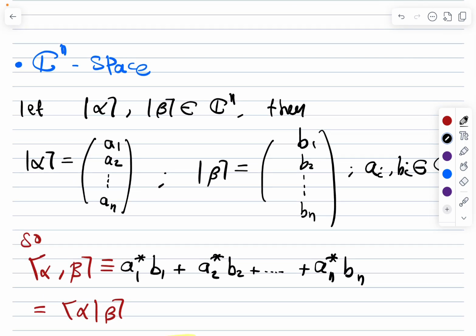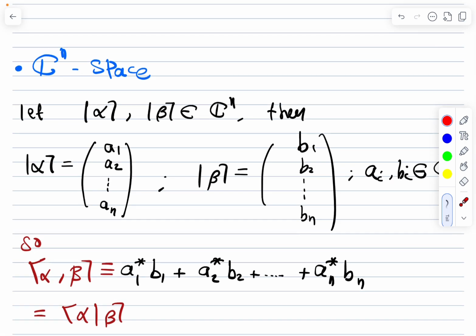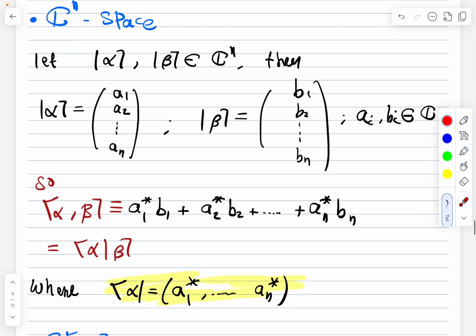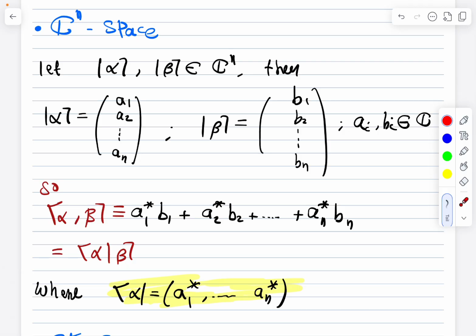So the inner product between alpha and beta, or the bracket, is defined as such. Notice it is like the dot product between two vectors, but the only difference is that for the vector on the left, we take the conjugate of it. This is a very important thing to note. So we take the conjugate of the first component times the first component, the conjugate of this times this, and we sum. It's exactly like the dot product, but with the difference that we are taking the conjugate of the vector on the left.